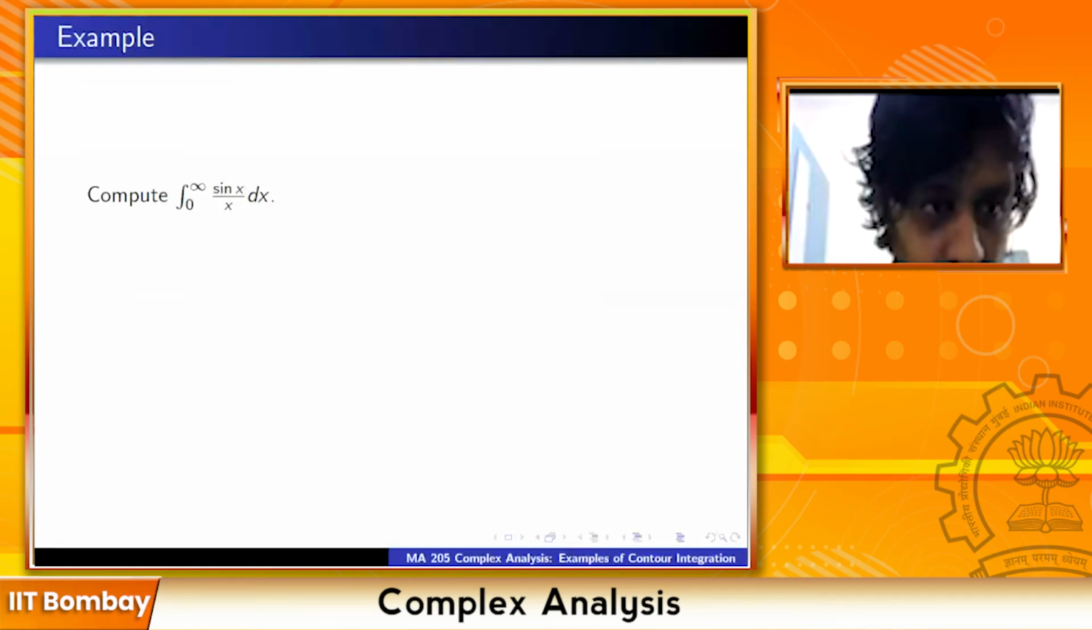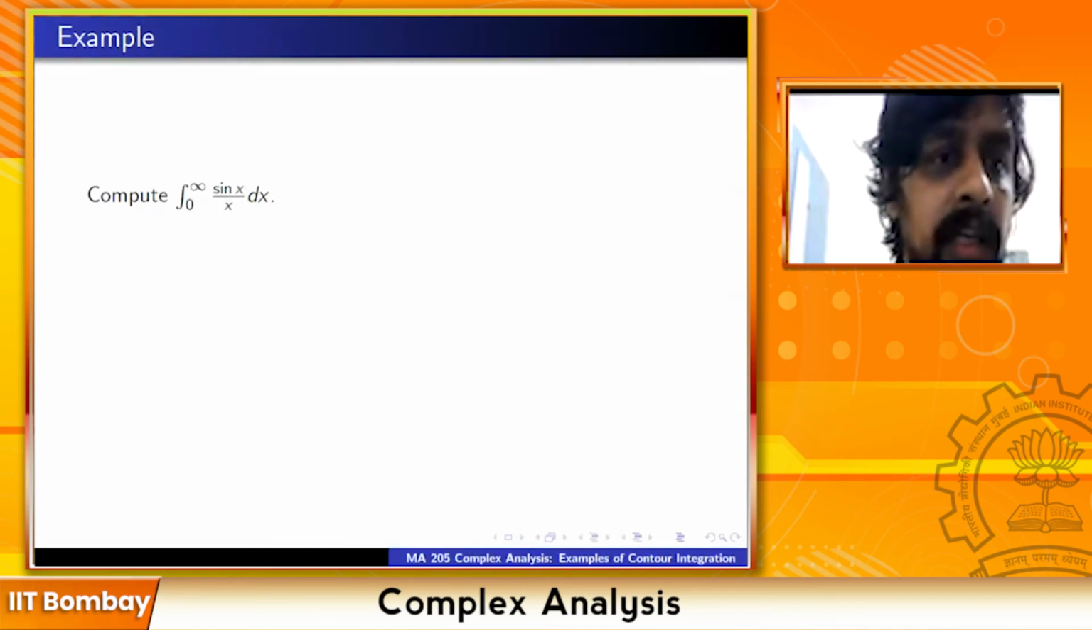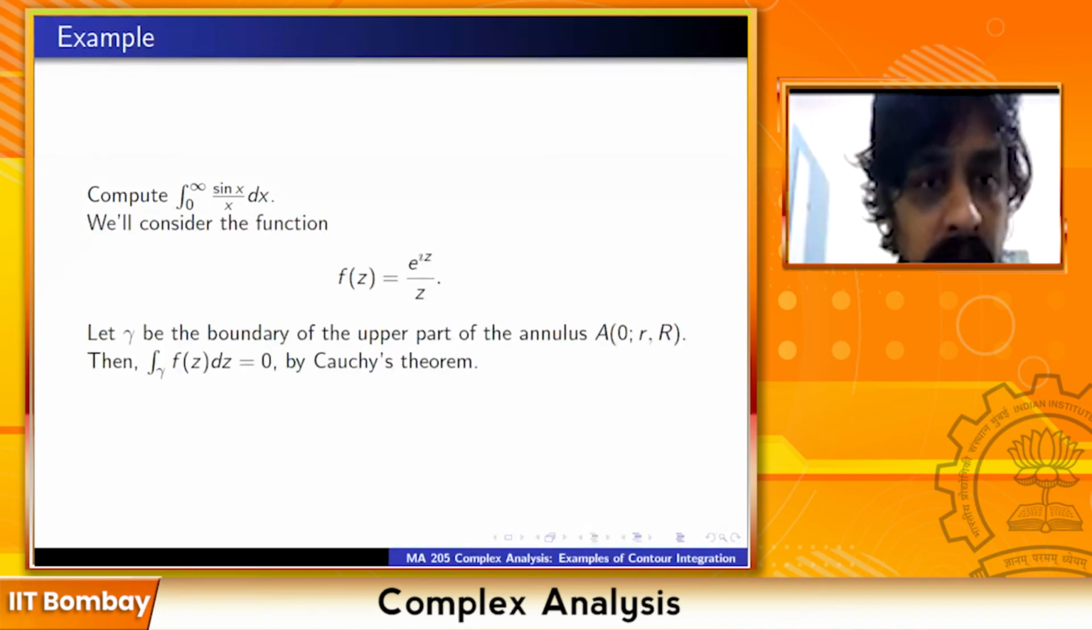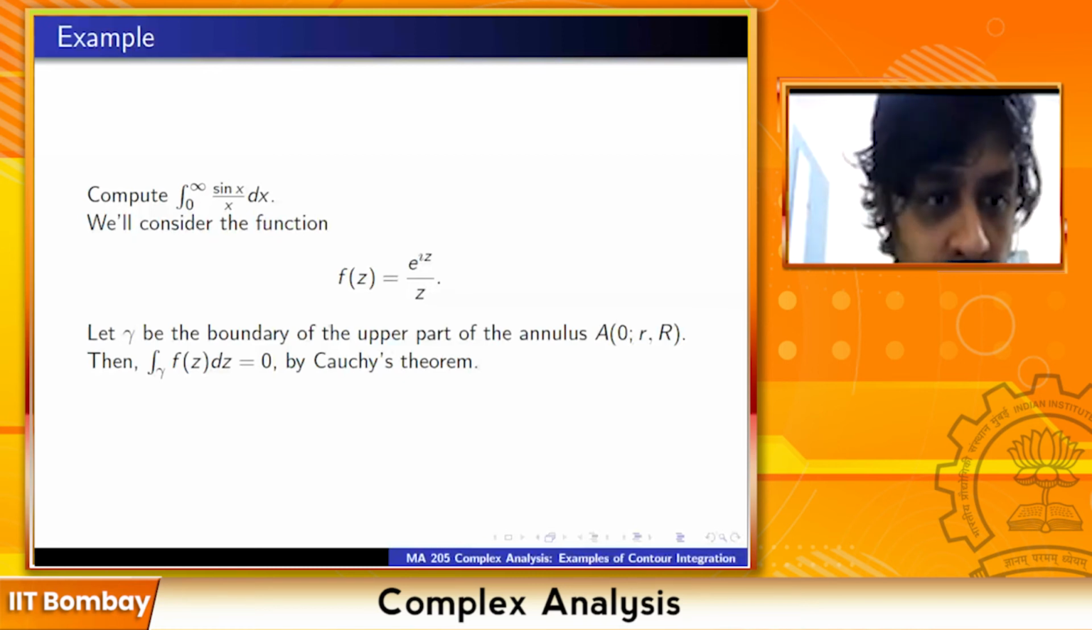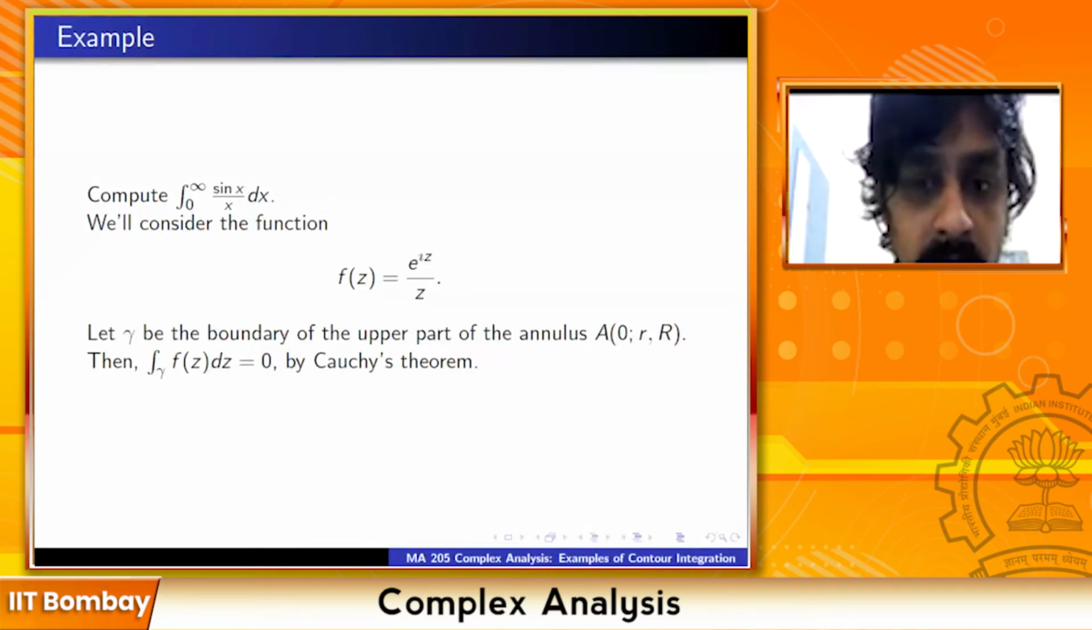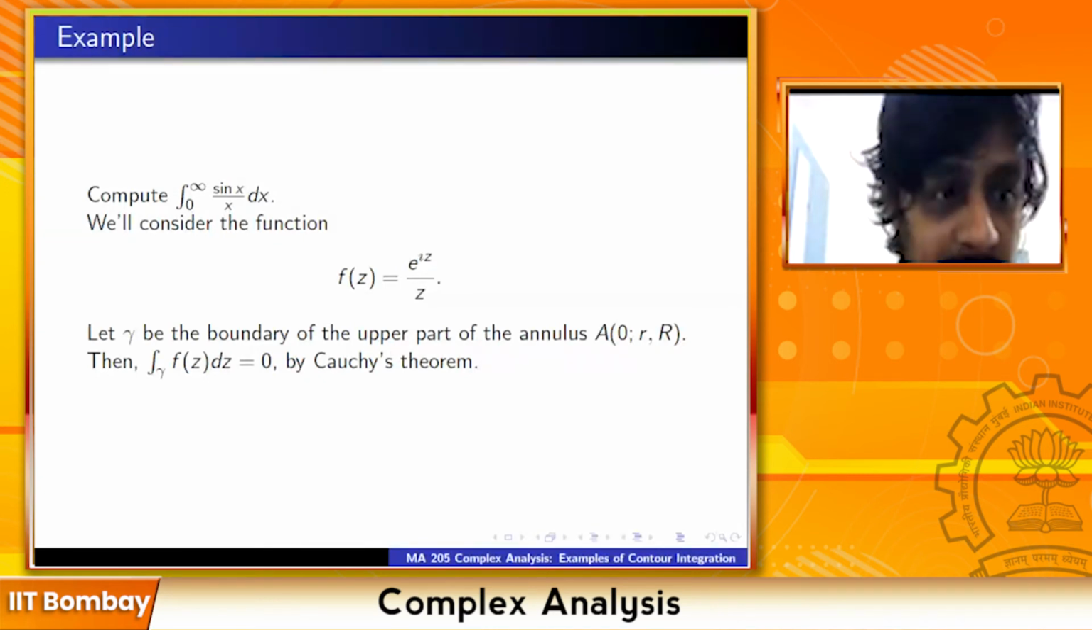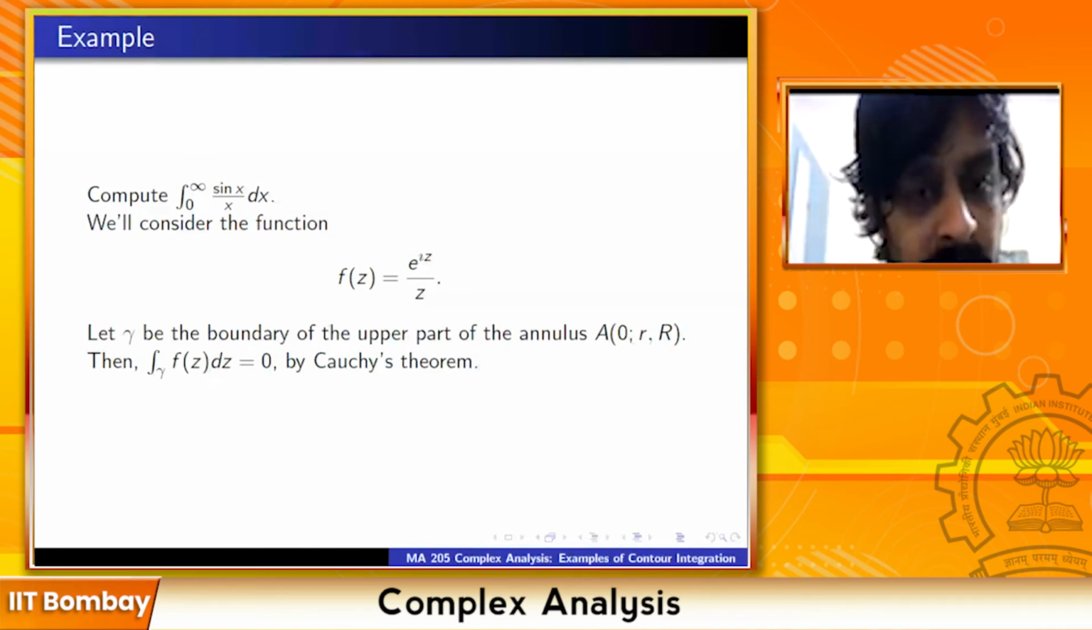Now let's use this in an example. Compute the integral of sin x by x dx from 0 to infinity. So consider the function e raised to iz upon z. Let gamma be the boundary of the upper part of the annulus A(0, small r, capital R). So you take only the upper annulus centered at 0 with inner radius small r and outer radius capital R. This region does not enclose any poles of the function. The only pole of the function is at 0, which is not part of this annulus.